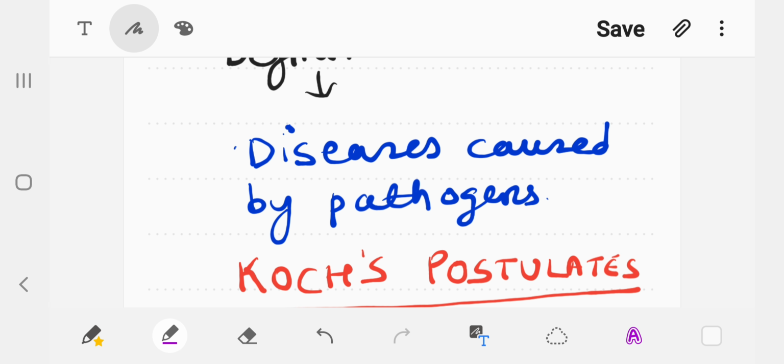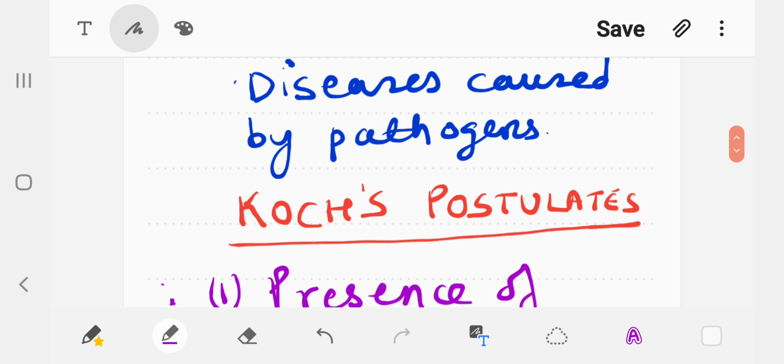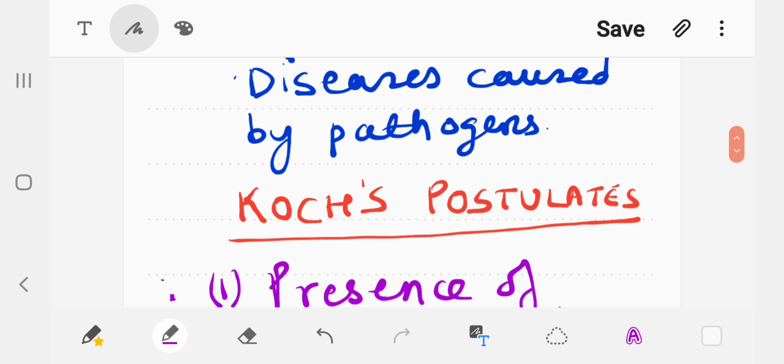So let's see how these diseases are caused by pathogens and how we can certainly say that certain types of symptoms which develop in the body of the organisms are basically due to so and so type of organism. Suppose it is having XYZ type of symptoms, then how can we say that it is bacterial in origin and that so and so particular species is responsible for this particular disease? For such manifestation, one of the scientists, Robert Koch, experimentally proved the presence of the pathogenic organism.